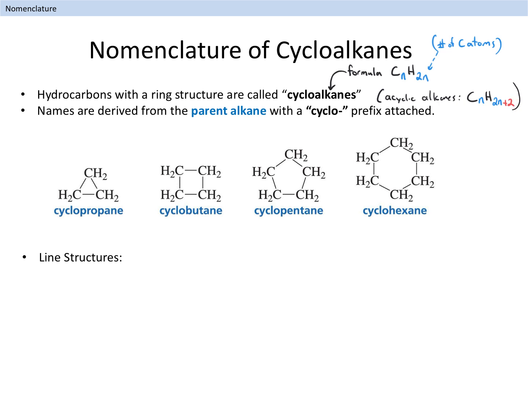Just as in acyclic alkanes, cycloalkanes are given a parent name based on the longest chain of carbon atoms in the ring, with the addition of the cyclo prefix, to differentiate them from acyclic alkanes. Examples of cycloalkanes include cyclopropane, cyclobutane, cyclopentane, cyclohexane, and so on. We can draw the line structures for these compounds as shown below.